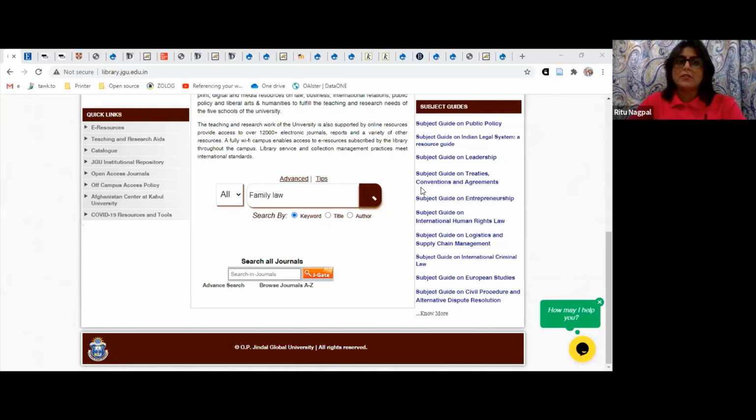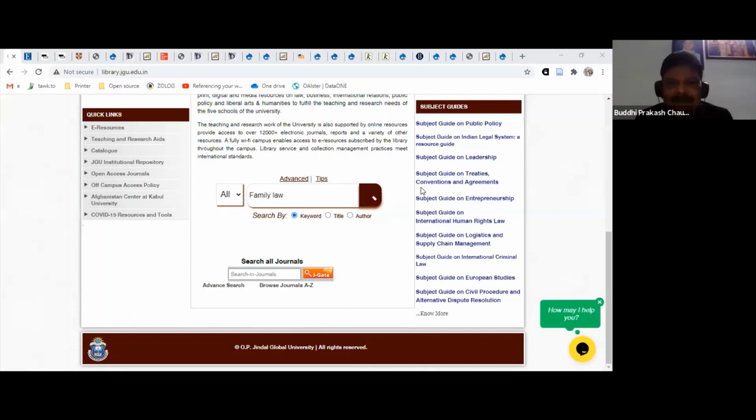So the next question is, for how long can I borrow one book? There are different categories of books. When you are in the campus, only then you can borrow library books, the print books. The online books are always available to you, so you don't have to borrow them. The print books, when you are in the campus, including this semester, you have to come to the campus. There are three categories of books.